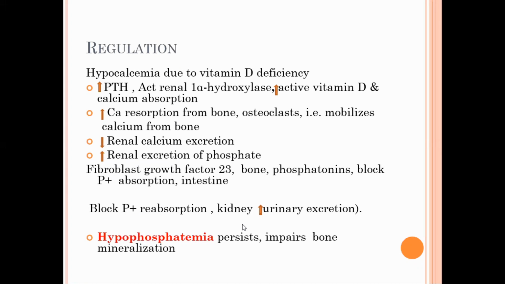Hypocalcemia हुने बित्तिकै parathyroid hormone एक्टिभेट भएर parathyroid hormone ले किडनीमा भएको 1-alpha hydroxylase लाई एक्टिभेट गरेर calcitriol बनाउँछ, that helps in calcium absorption. Similarly, अर्को osteoclastic activity बाट calcium reabsorption गराउँछ र renal calcium excretion लाई घटाउँछ र renal phosphate excretion लाई बढाउँछ. Okay?